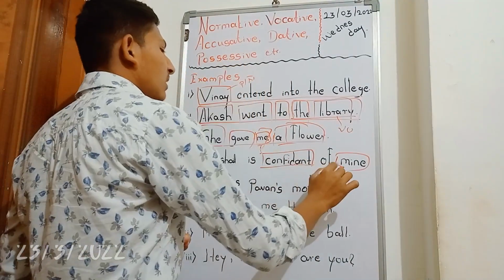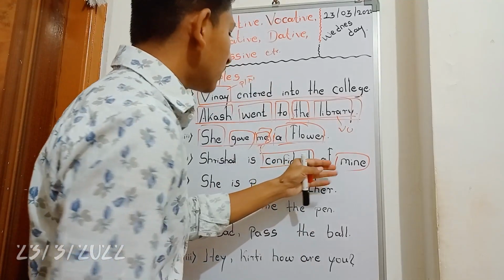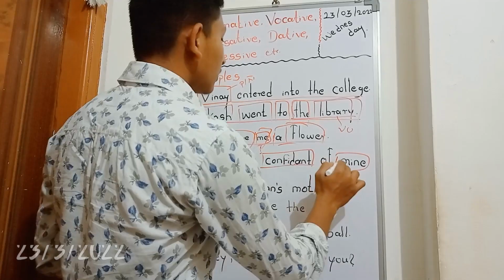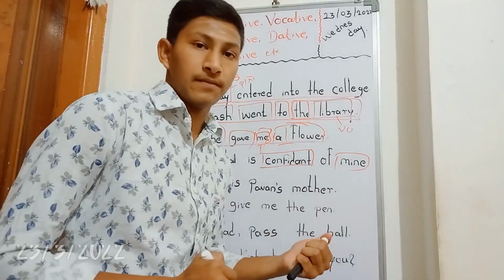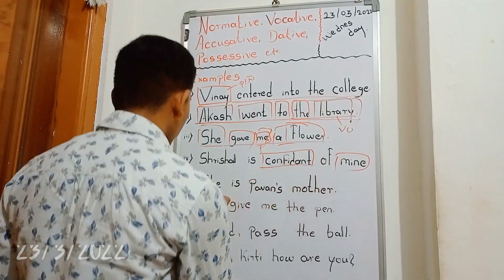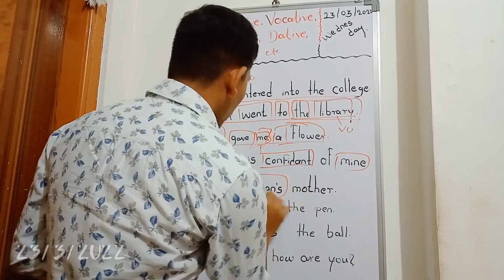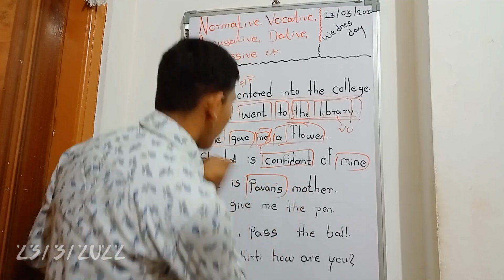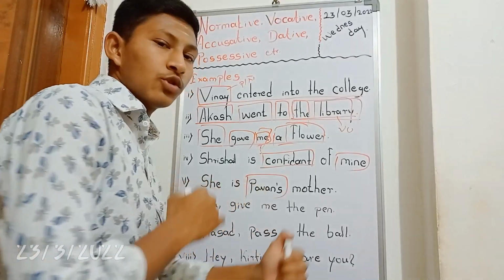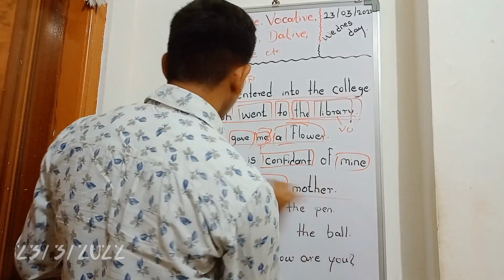That possessive case is nothing but the genitive case. Possessive is that which shows the ownership. That's called possessive, and also genitive. Or here: she is Pawan's mother. Pawan's. I have given the apostrophe here. The apostrophe s also shows ownership. Ownership is nothing but possessive. That's called the possessive or genitive case.